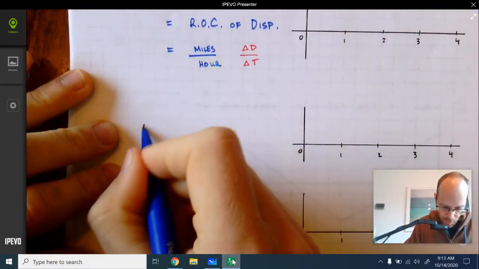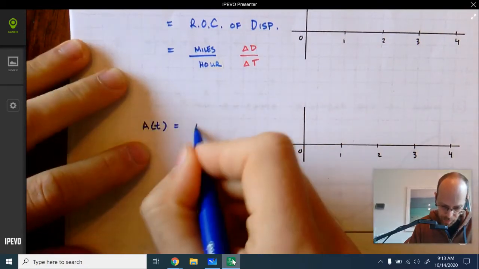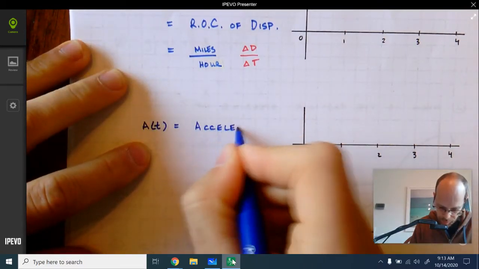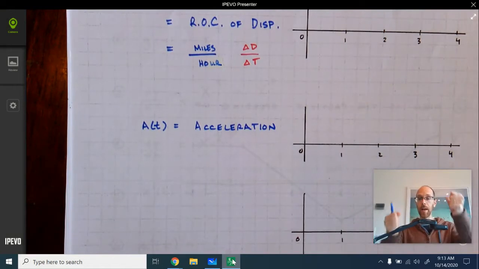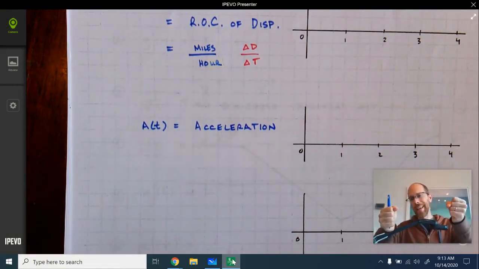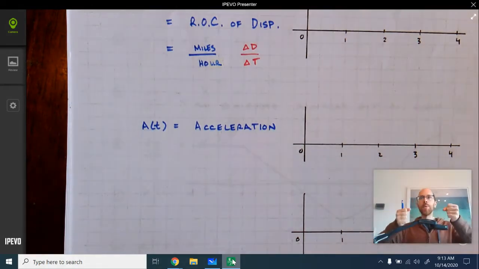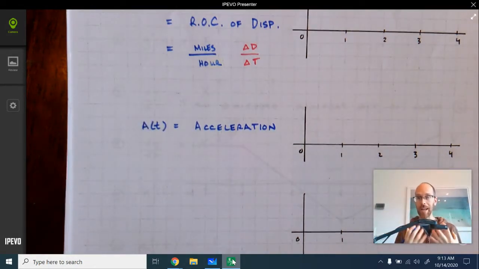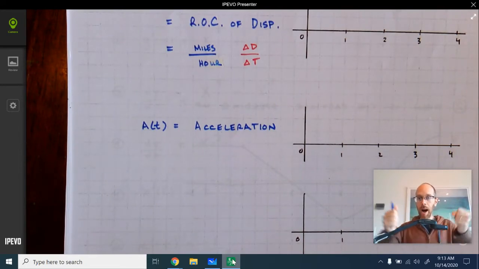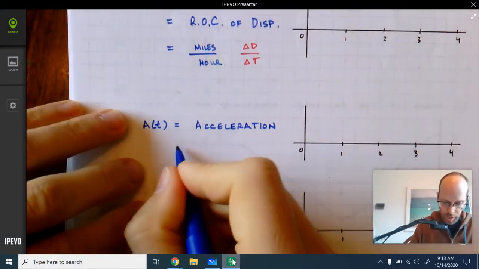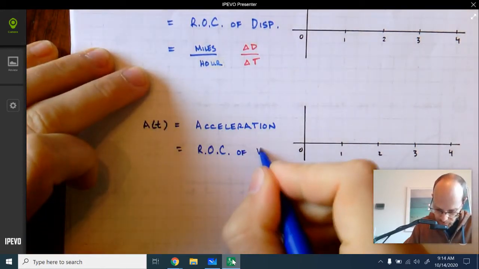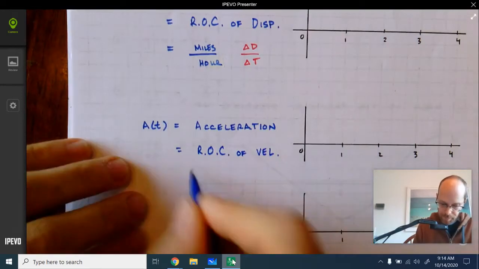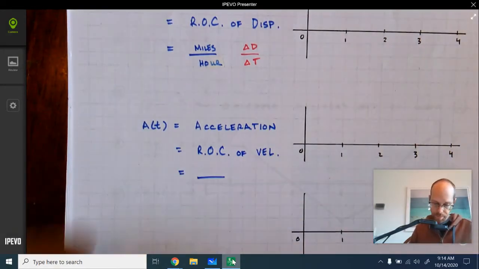The next quantity we need to know about is something that I'm going to call a of t, which represents the acceleration. Now, when you're in your car and you press on the accelerator, you can't see my foot, but I'm pushing on the accelerator. When you push on the accelerator, what does it do to the velocity of your car? It makes it go up. It changes the velocity. So acceleration is the rate of change of velocity.